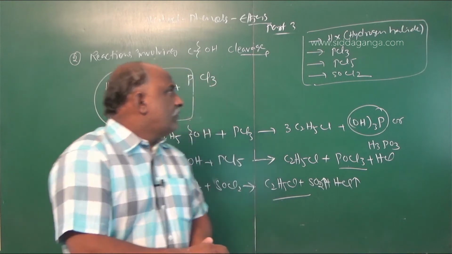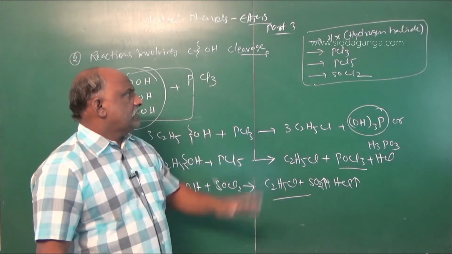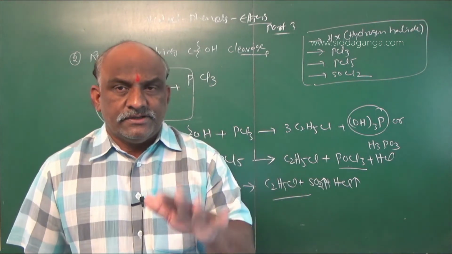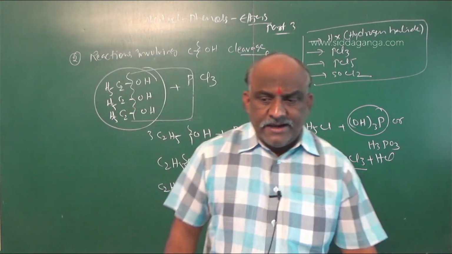So these four reactions involve C-OH cleavage. And next, the third one.